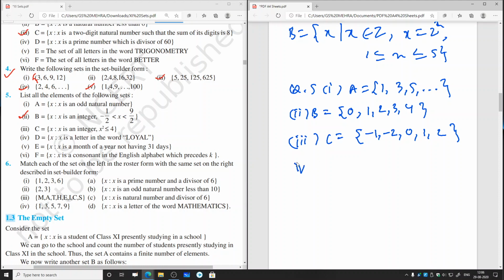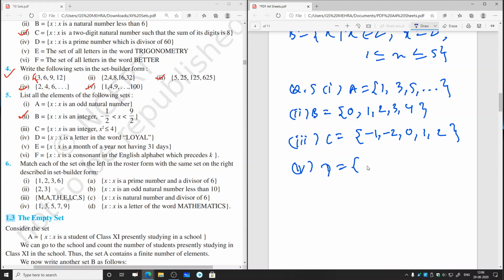Now fourth part, D equal to x such that x is a letter in the word loyal. So D equal to, we will write the letters L, O, Y, A. We will not write L again because we have already written that.